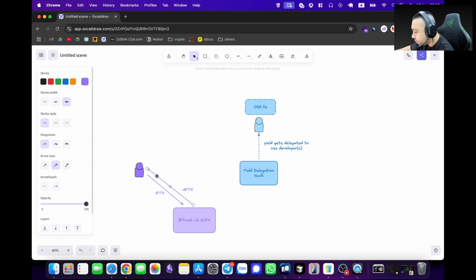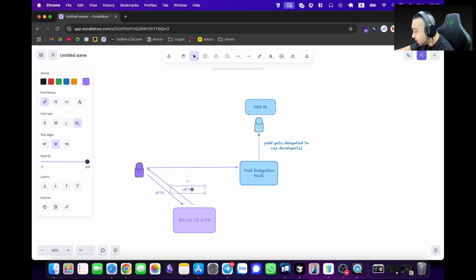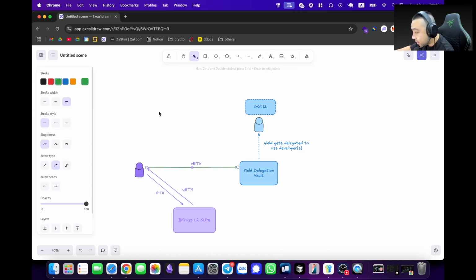What you can also do is take this vETH and send it over to this yield delegation vault. Let's have a different flow so it looks different.